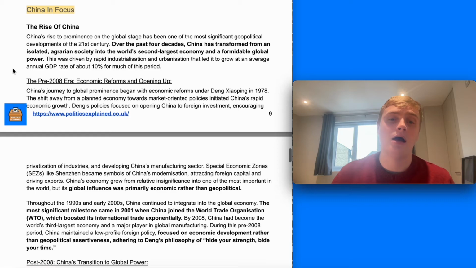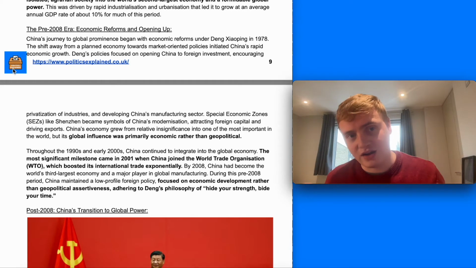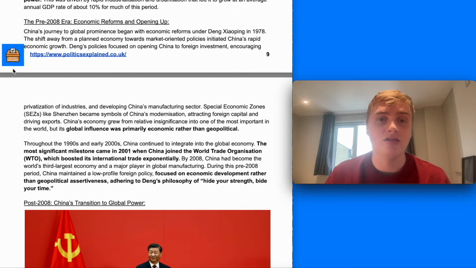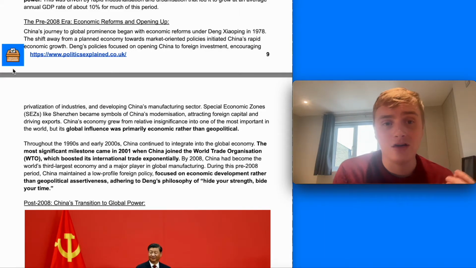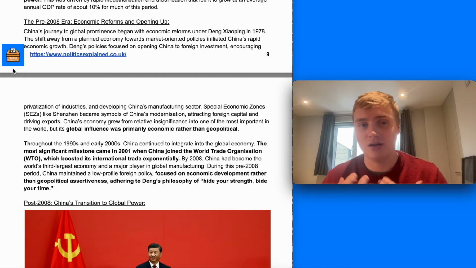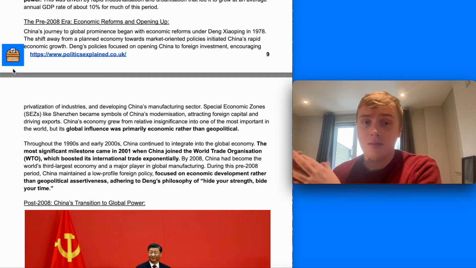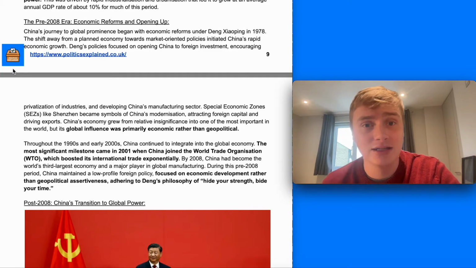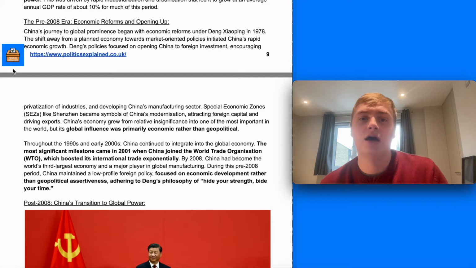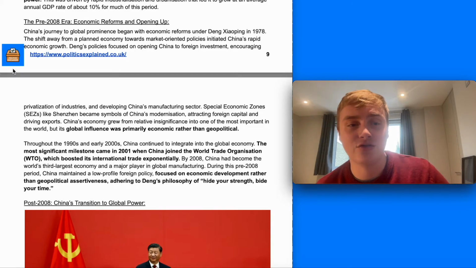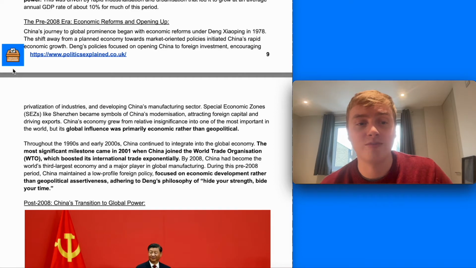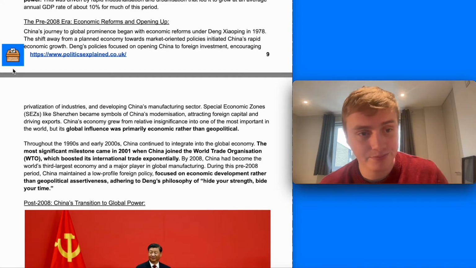Before 2008, the shift to becoming a global power started with Deng Xiaoping in 1978, and it shifted away from a real communist planned economy towards opening up. This was reform and opening up under Deng Xiaoping, where he opened the economy to some market-oriented policies and capitalism. It really started China's rapid economic growth. So opening China to foreign investment, encouraging the privatization of some industries, and developing China's manufacturing sector, including through special economic zones such as Shenzhen.